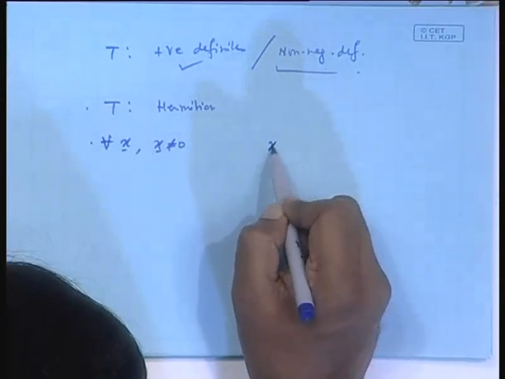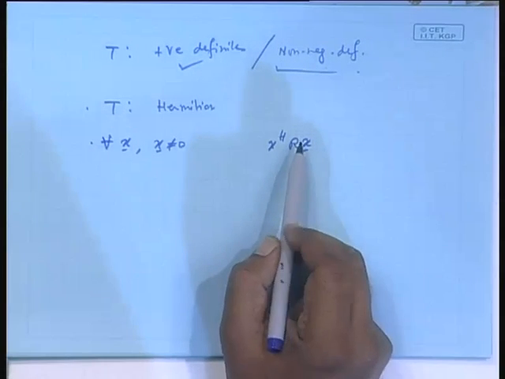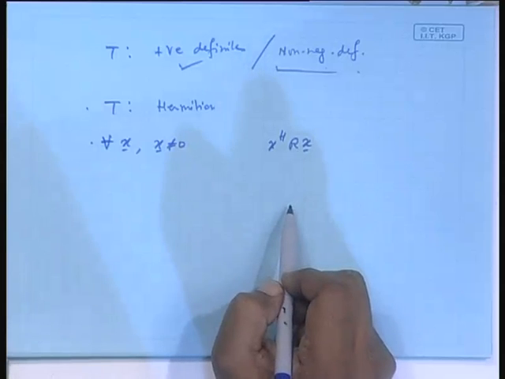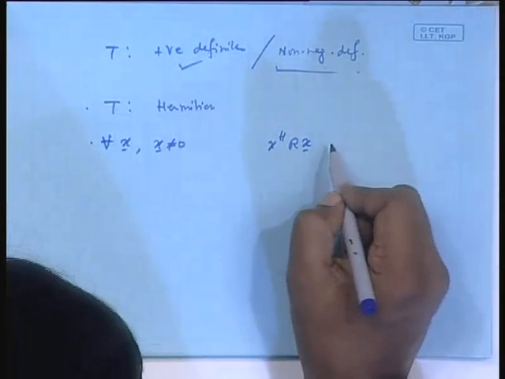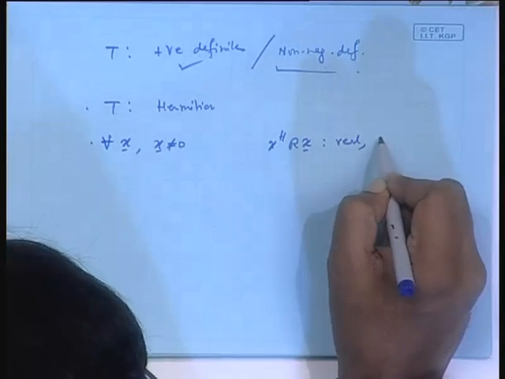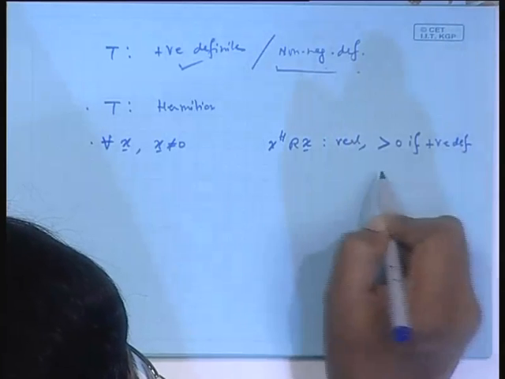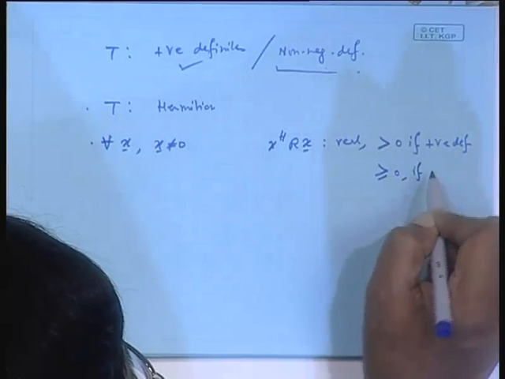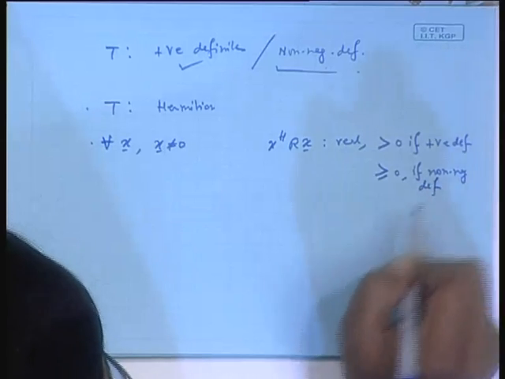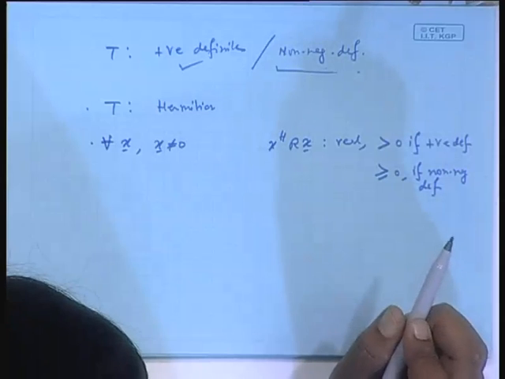If you take this product x Hermitian T x, it is some vector y, x Hermitian that thing, this must be real and greater than 0 if positive definite, and greater than or equal to 0 if non-negative definite, also called positive semi-definite.